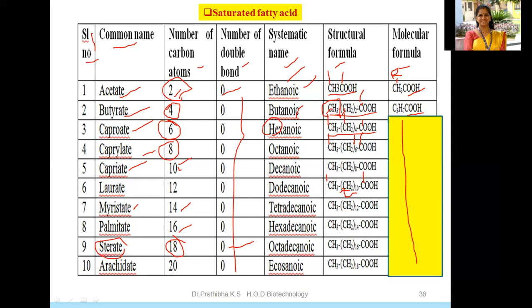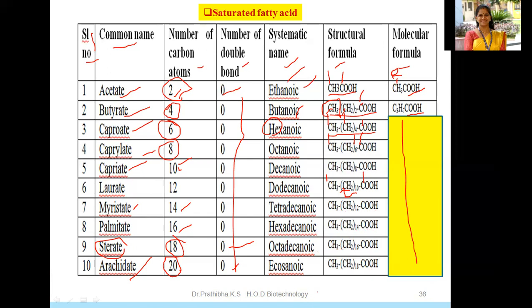Single bond. Octadecanoic. Octadeca says 18. CH3, CH2, 16 COOH. Then arachidate, presence of 20 carbon atoms, double bond 0. Then this is eicosanoic, that is CH3, CH2, 18 COOH.